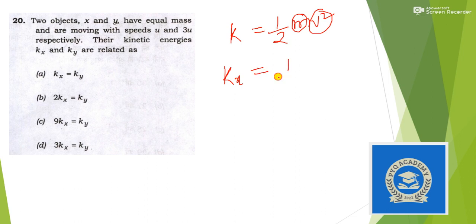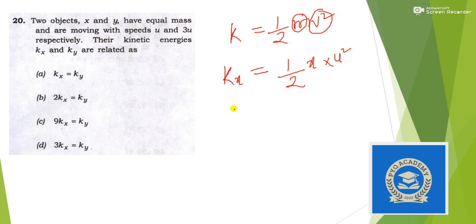Next, two objects x and y have equal masses and are moving with speeds u and 3u. Their kinetic energies kx and ky are related. Again a very easy question. So we know the formula that kinetic energy is represented by half mv square, where m is the mass and v is the velocity. So for the first case the kinetic energy is represented by kx, and here the mass is x and velocity is u, so it should be half x u square.